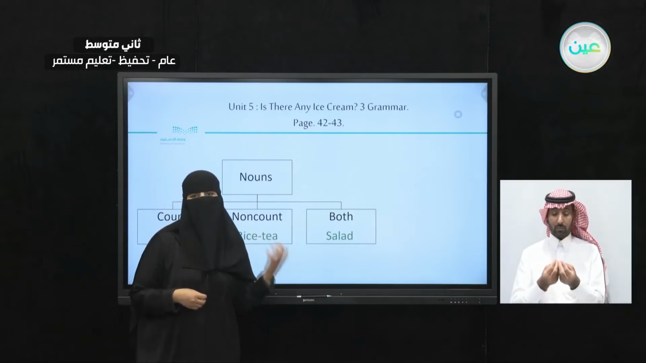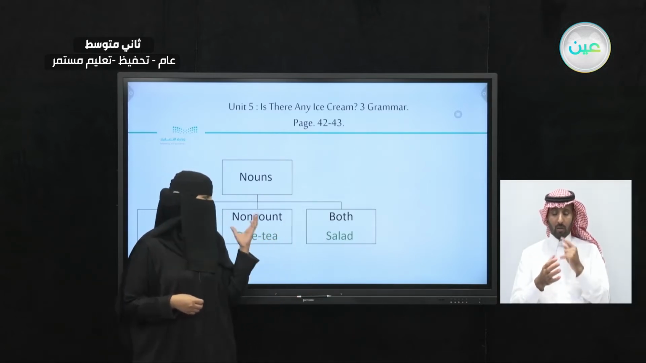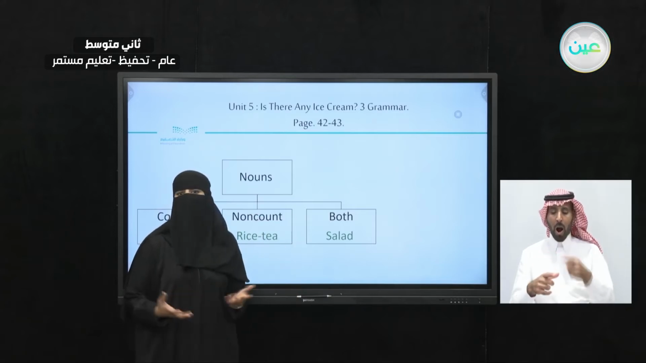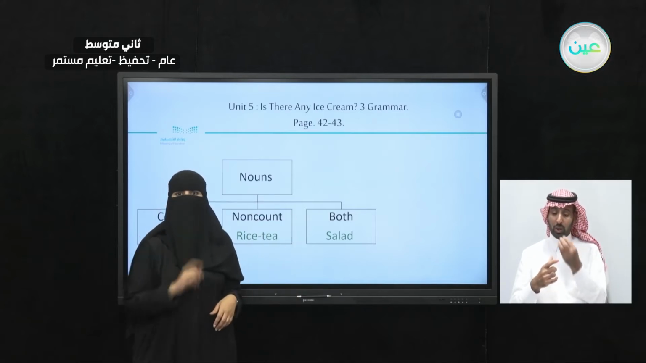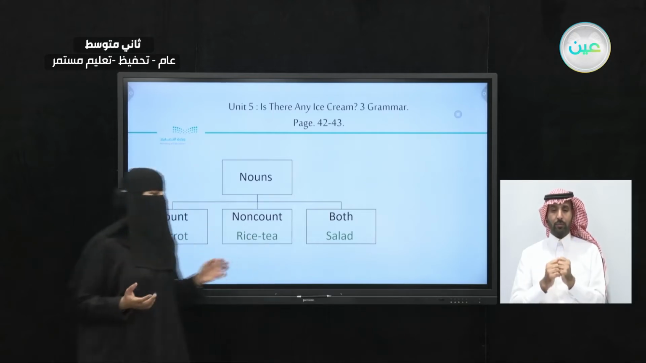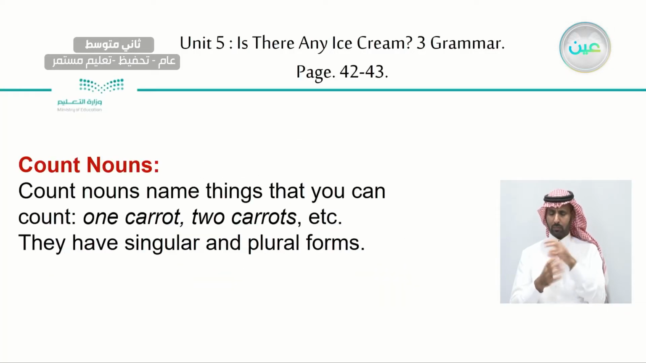And there's something for both. You can use it as countable or non-count. Like salad. I want some salad, or I want a salad. That means only one salad.